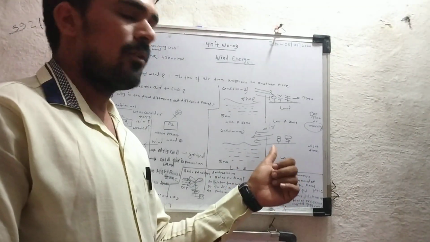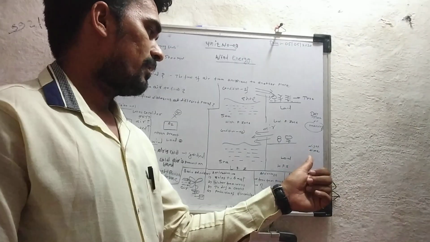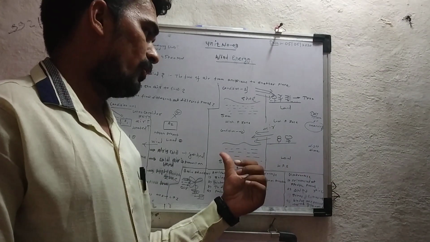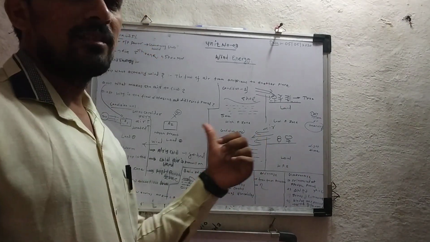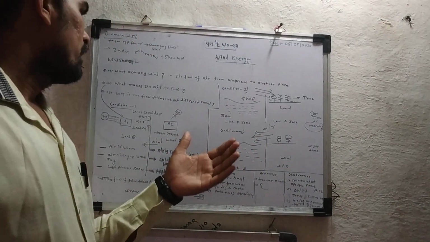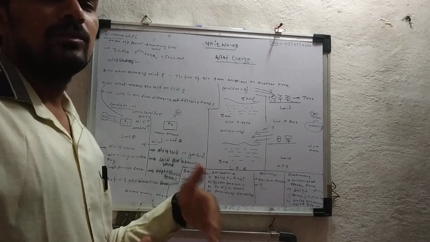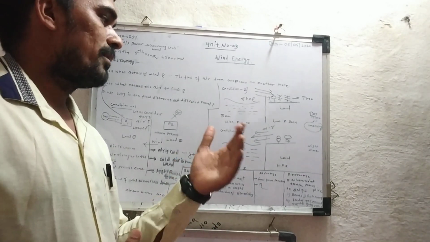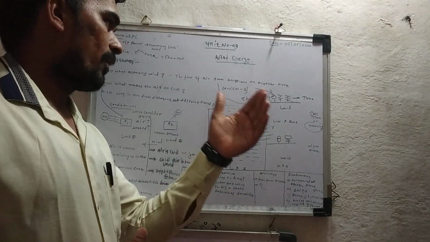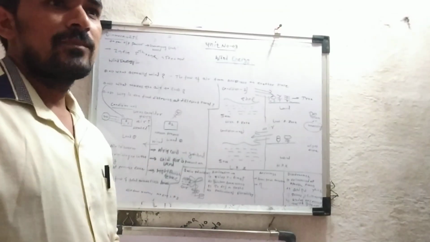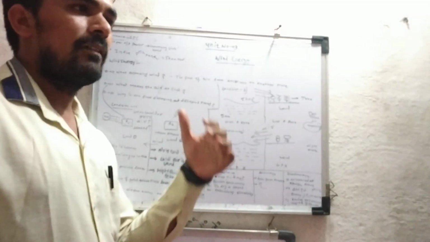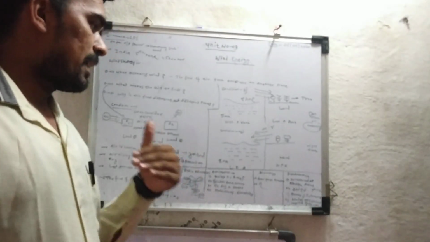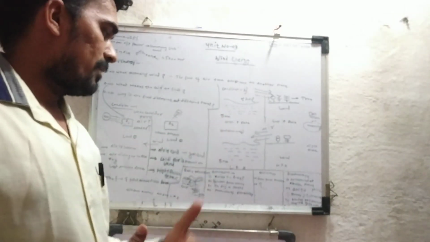So here the flow of wind takes place from the high pressure zone to the low pressure zone. So these three conditions are required to study the wind energy. How is the wind actually generated, or how does the wind actually flow? From these three conditions we observe that the flow of wind is always from the high pressure zone to the low pressure zone. So these are the three conditions we have seen.